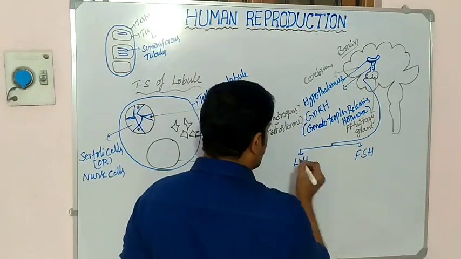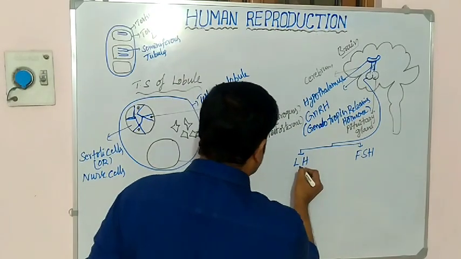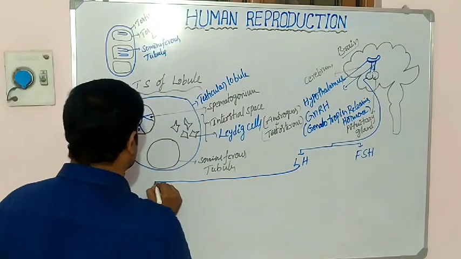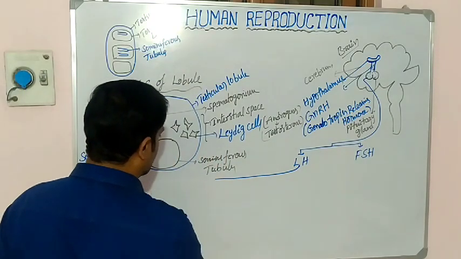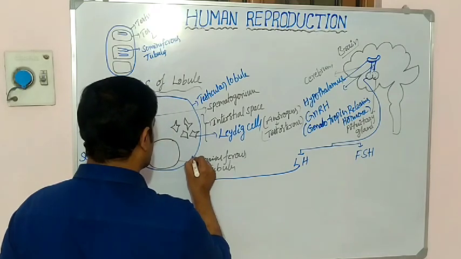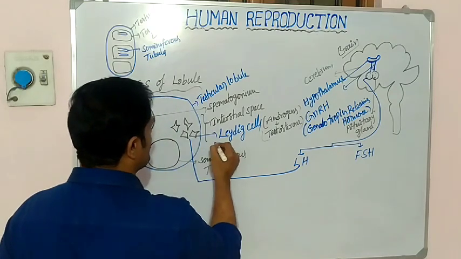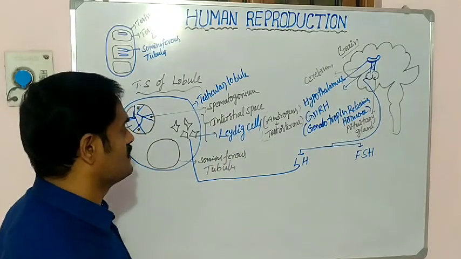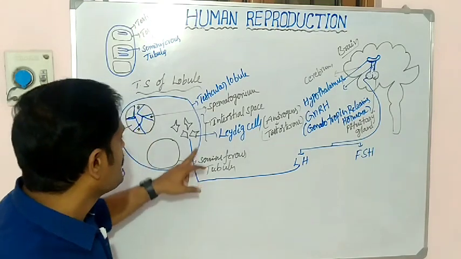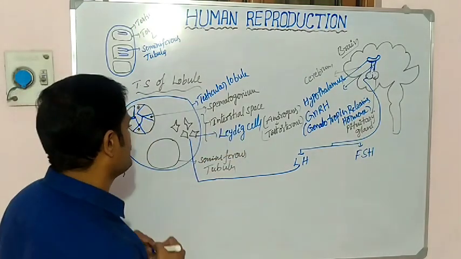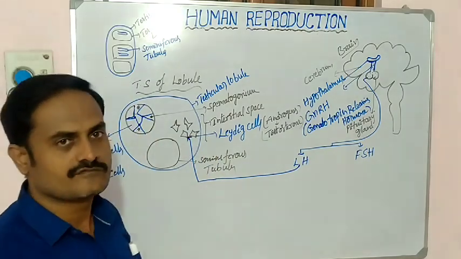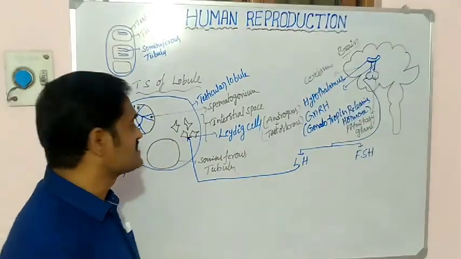The LH hormone passes into the inside of the testicular lobule, into the interstitial space, where it acts on the Leydig cells.